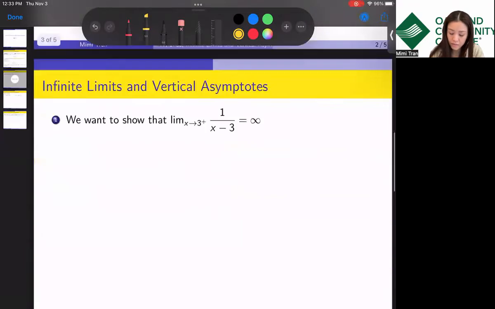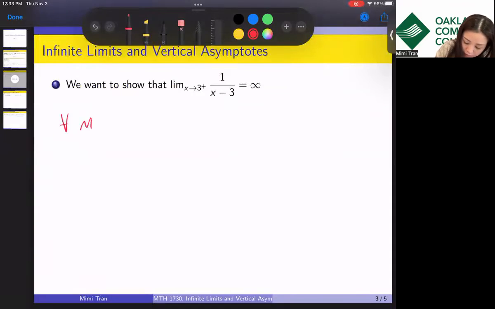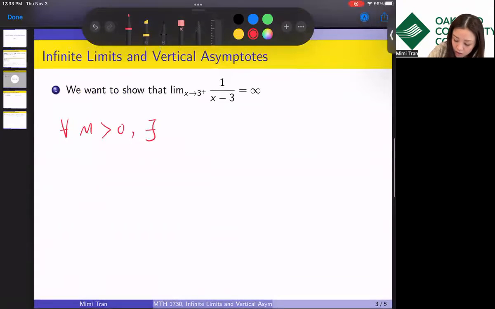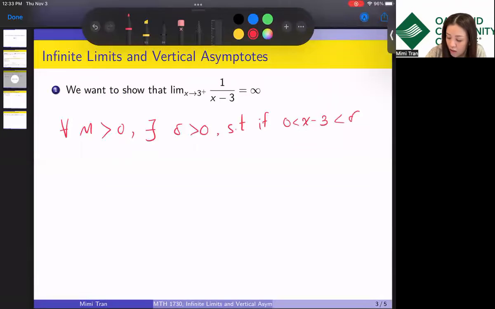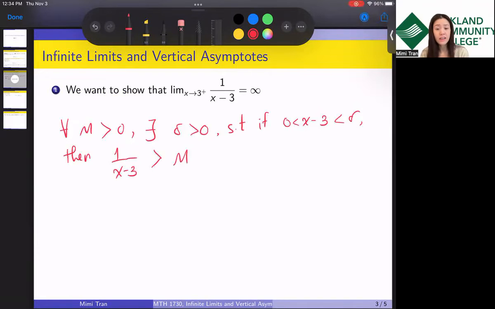For each M greater than 0, so for some arbitrary big positive value M, there exists a delta positive such that if x minus 3, here c is 3, is between 0 and delta, then the function f of x, which is 1 over x minus 3 here, is always bigger than M. Again, M is some really big value.